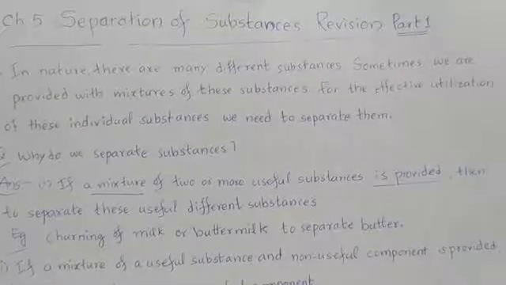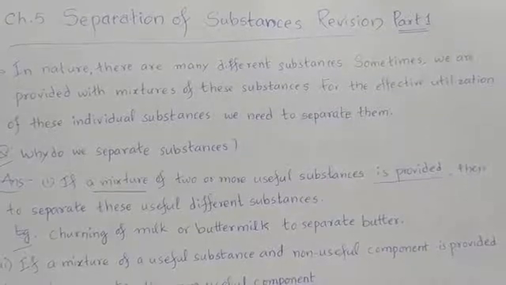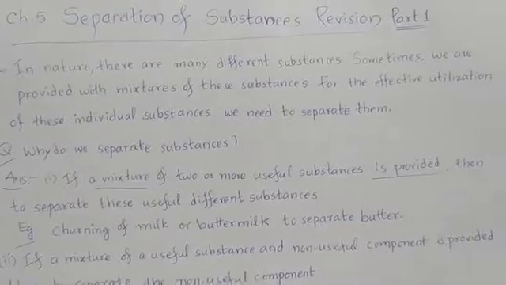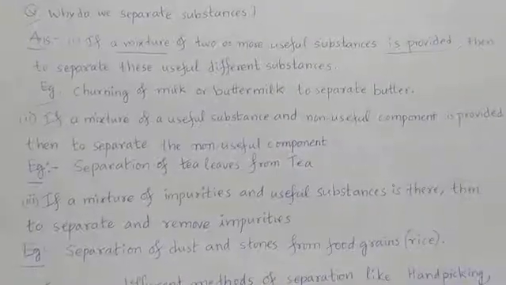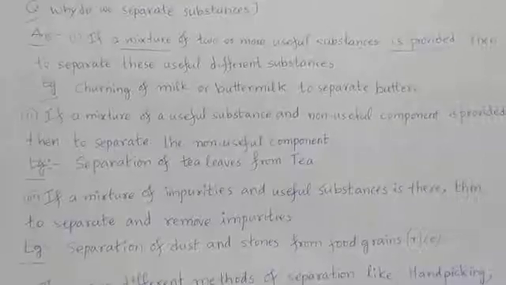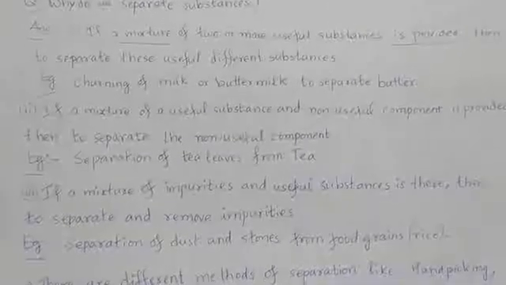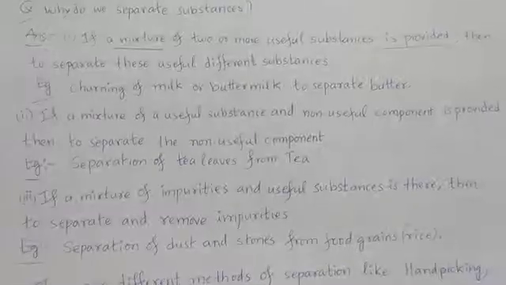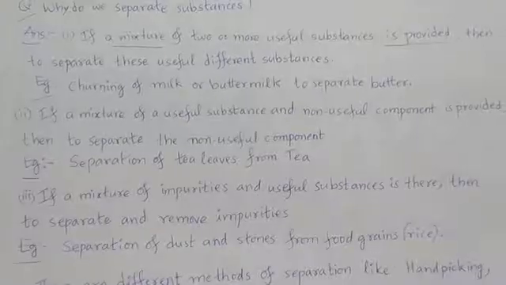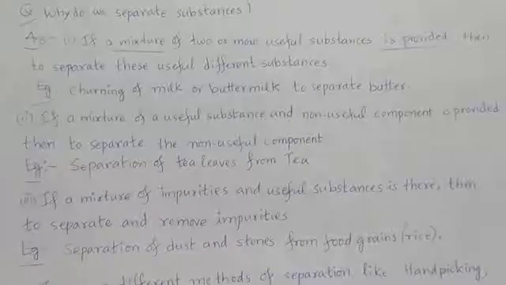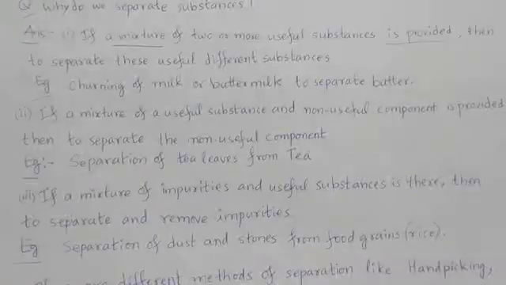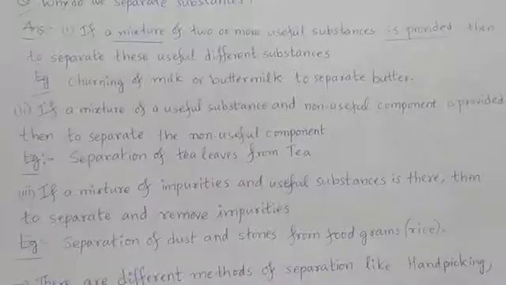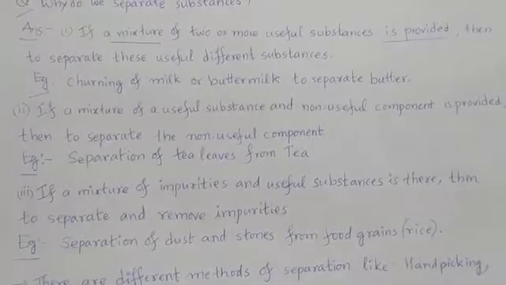Why do we separate substances? If a mixture of two or more, underline, useful substances is provided to you, then to separate these useful different substances from one to the other from the mixture, we do separation.